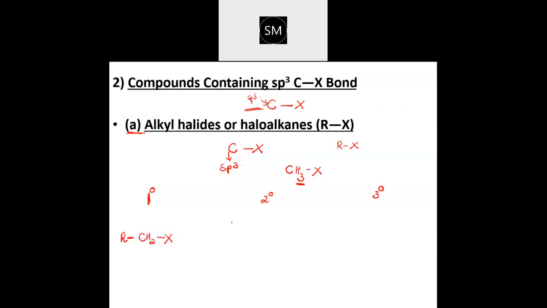See that methyl halide which I have taken. See, this is the methyl halide. From the methyl halide, I have removed one hydrogen and I have put one R group there. If you are putting only one R group, then that is primary alkyl halide.